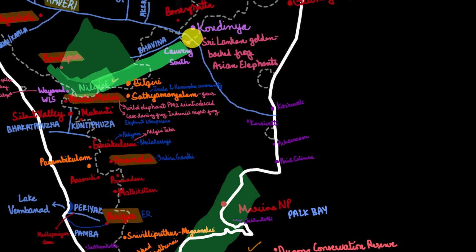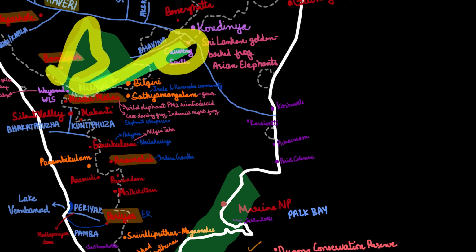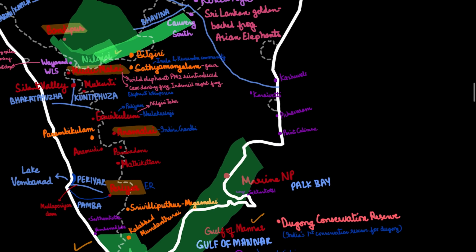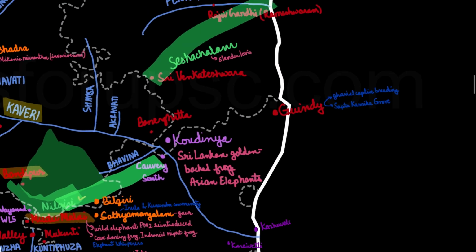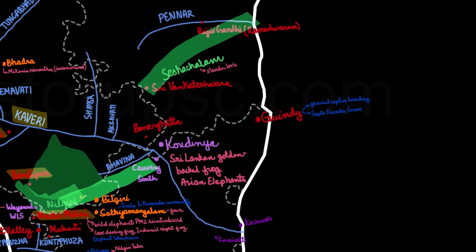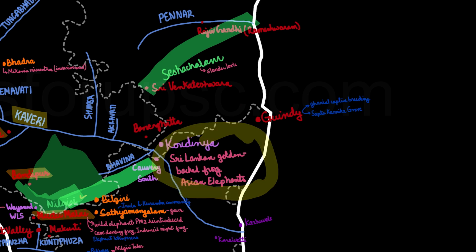And then we also have the wildlife sanctuary, which is known as the Cauvery South. So this whole area from here to here is the Nilgiri Biosphere Reserve. It has Bandipur Tiger Reserve, the Wayanad Wildlife Sanctuary, the Mudumalai Tiger Reserve as well as National Park, Biligiri Tiger Reserve, then the Cauvery South Wildlife Sanctuary. Also here in the state of Andhra Pradesh, we have the Kodinya Wildlife Sanctuary, which houses the Sri Lankan golden backed frog and Asian elephants. So this is Kodinya right here.